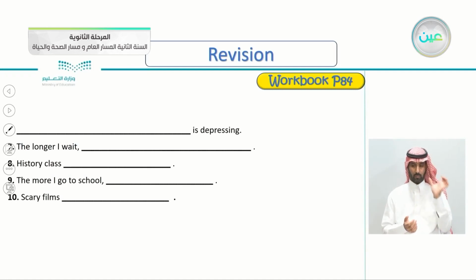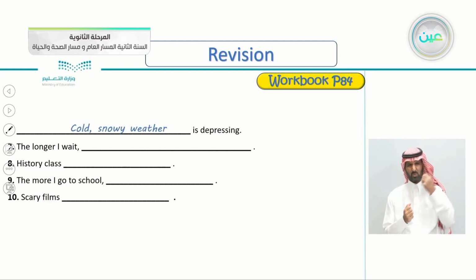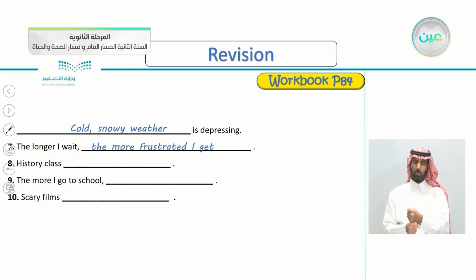Number 6 here is depressing. Number 6, cold, snowy weather is depressing. If you remember from the conversation lesson, the longer I wait, this is the comparative, of course. The longer I wait, so the more frustrated I get. The longer I wait, the more frustrated I get.